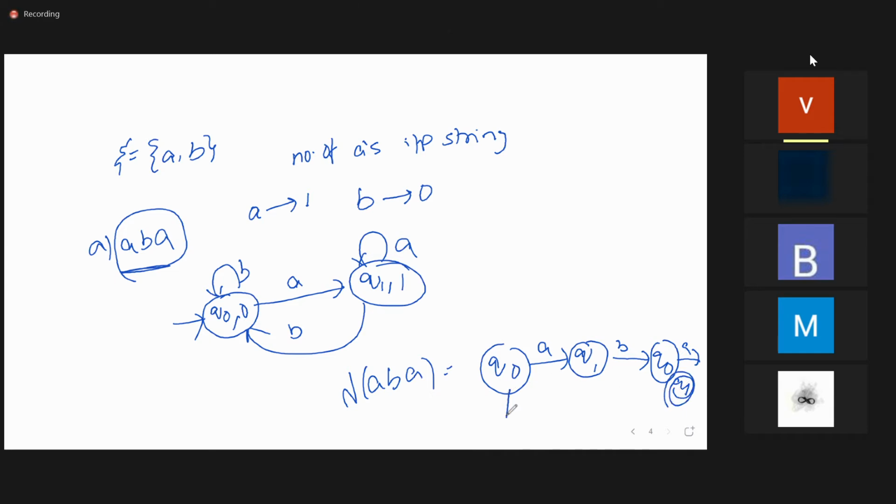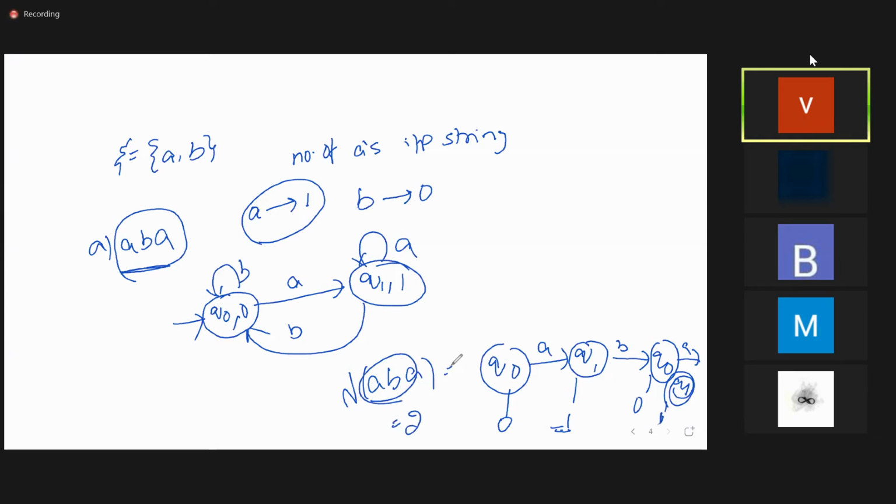Q1. What is the symbol associated with Q0? 0, 1, 0, 1. I assumed A as 1. How many times are there 1s? 2 times. So how many times does A occur? 2 times.